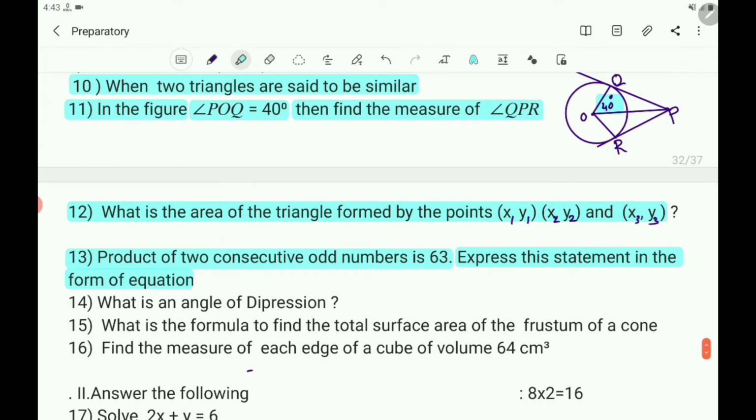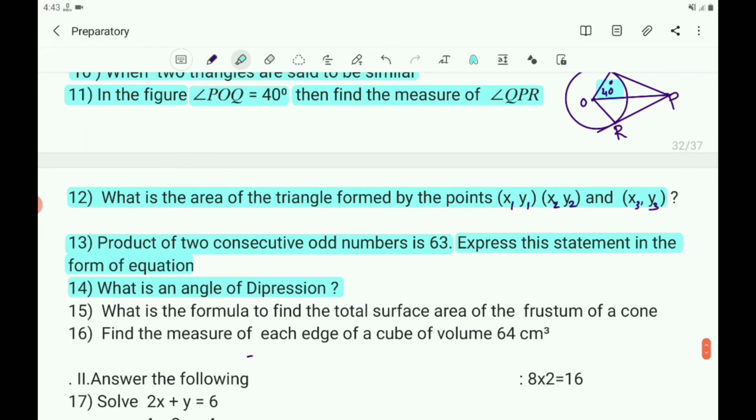Now the 14th question. What is an angle of depression? Here you have to write the definition of the angle of depression.